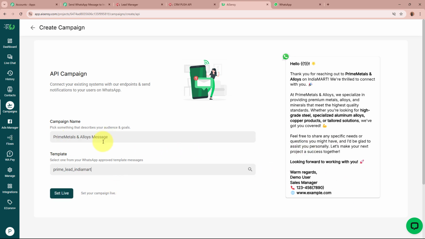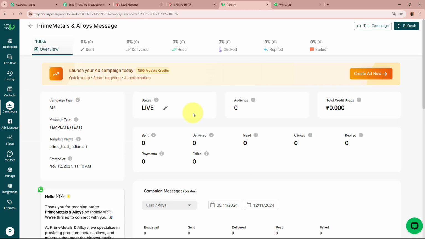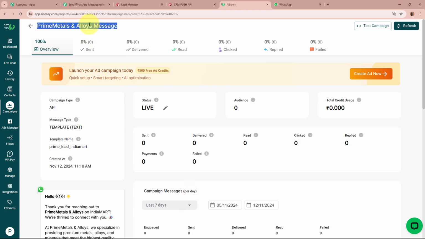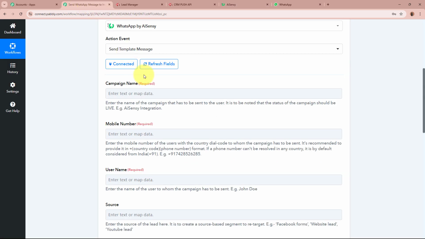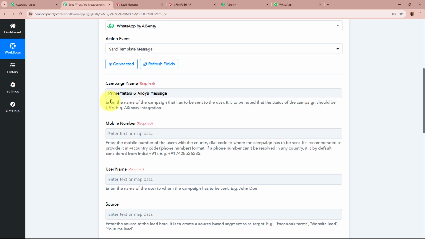After giving the name to the campaign and selecting the template, click on the Set Live button and go to the Campaign button. As you do that, you can see right over here, the campaign has now been successfully created. As the campaign is created for this message template, I'm going to copy the name of this campaign from here and paste it in my workflow for the campaign name field. I've pasted it right over here. You have to paste the campaign name exactly.